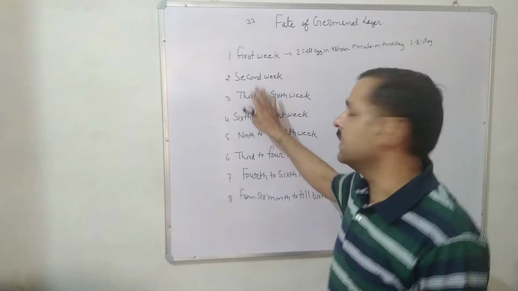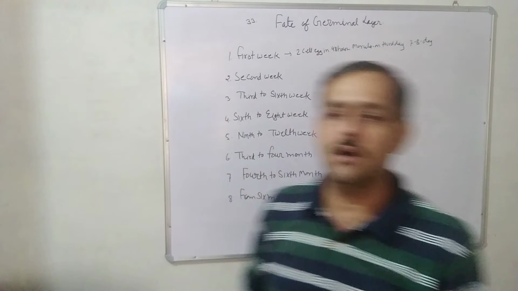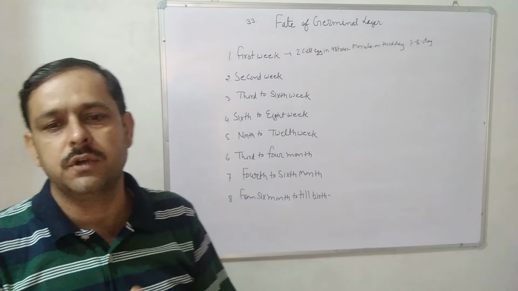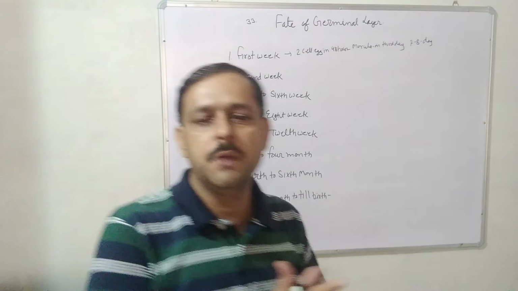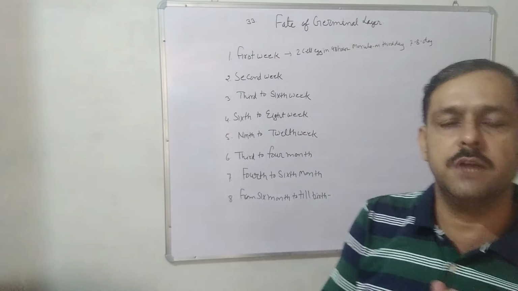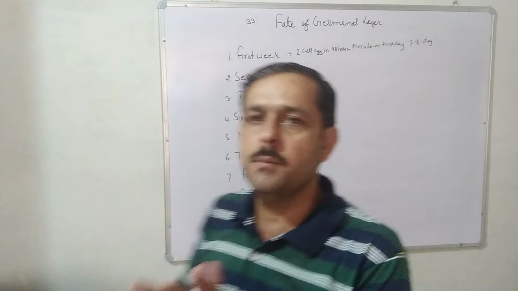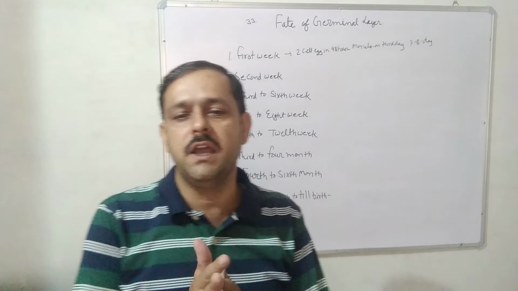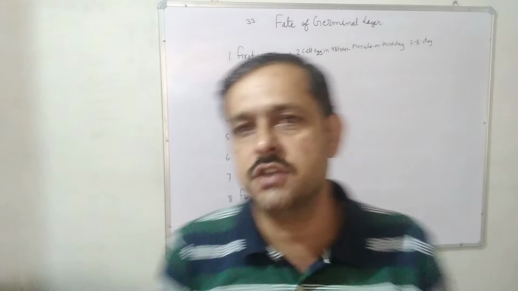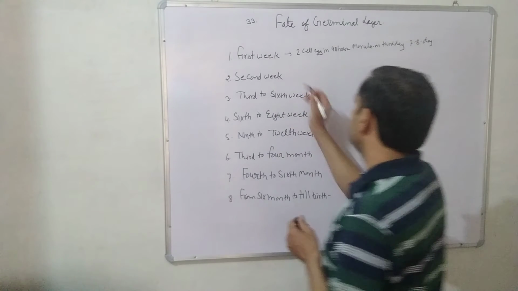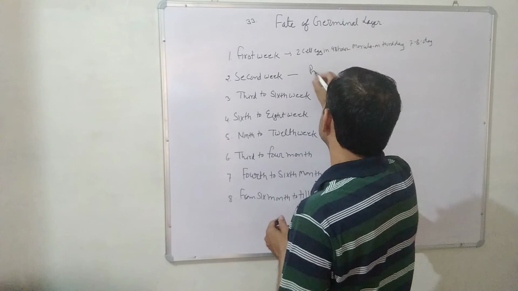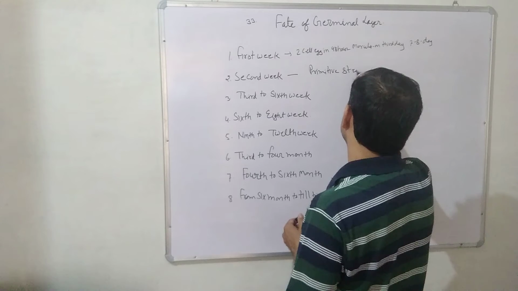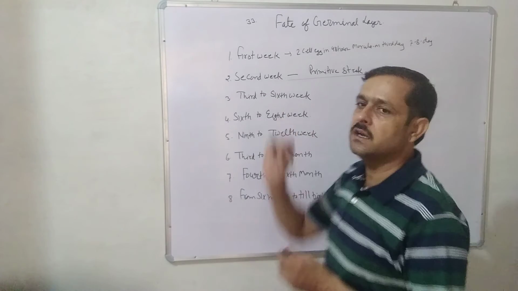Now, what happens in the second week? The blastocyst completely enters the uterine endometrium, and the embryonic disc and external embryonic membranes are formed. On the 14th day, the primitive streak is formed. So the important thing in the second week is that the primitive streak is formed.